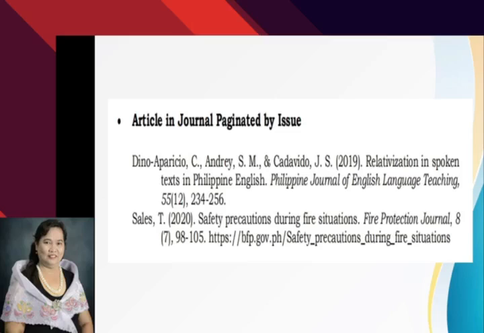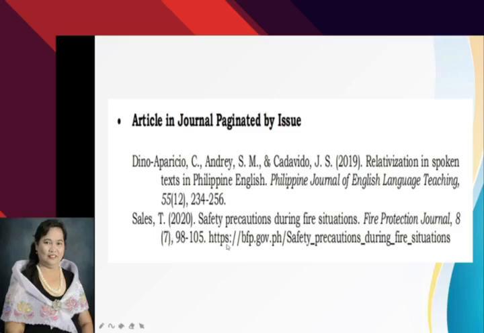Another example, Sales, comma, T period, enclosed in parentheses 2020, then period, Safety precautions during fire situations, that is the title of the article, period. You capitalize letter S for safety, then the name of the periodical or the journal, Fire Protection Journal, comma, 8, that is the volume, then the issue number 7, enclosed in parentheses, comma, 98 to 105 pages.